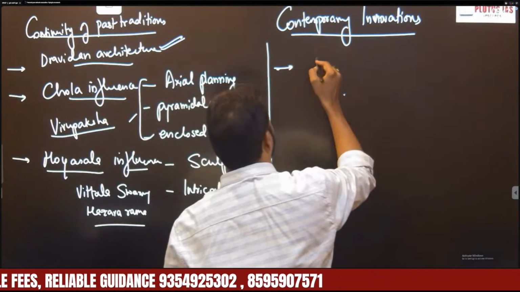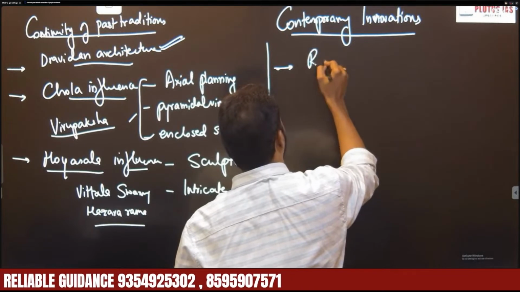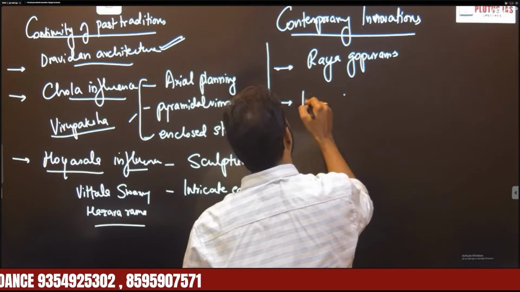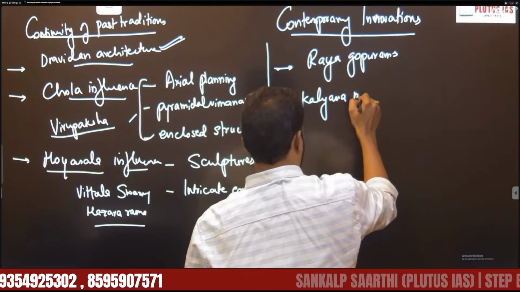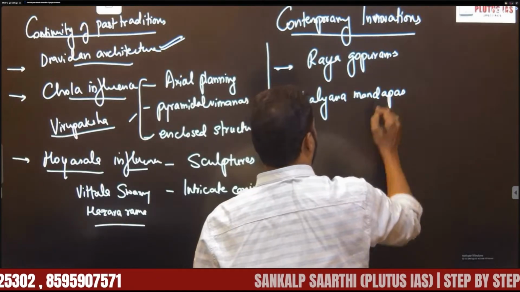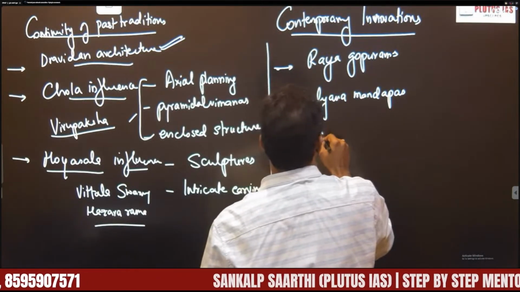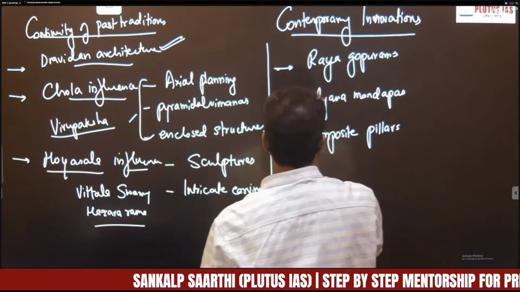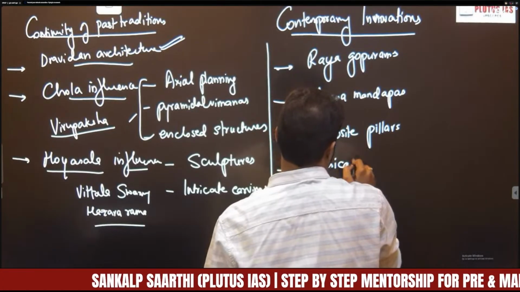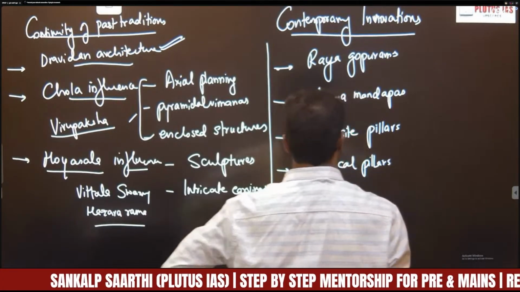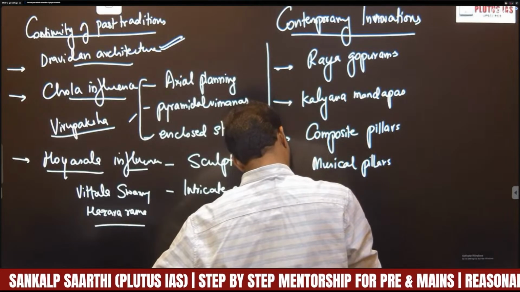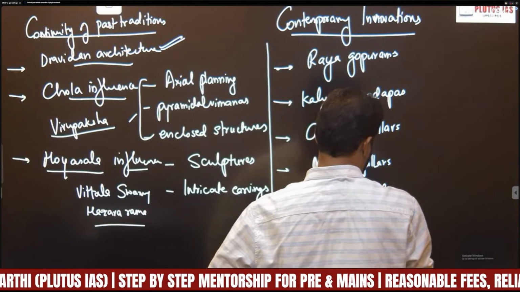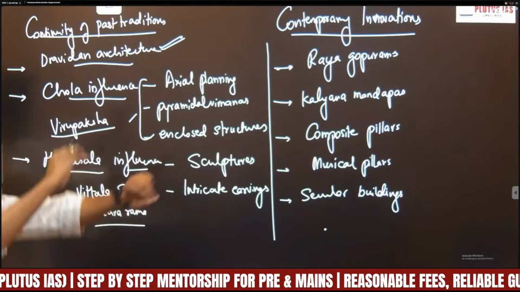The features were Rai Gopurams, Kalyana Mandapas, composite pillars, musical pillars, secular buildings, etc. Right?